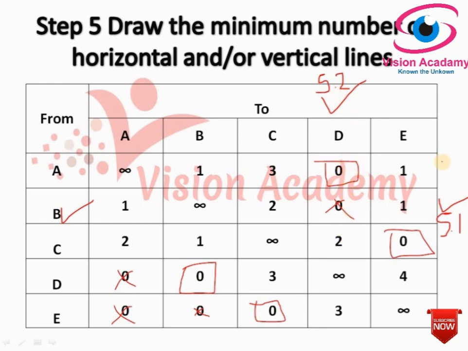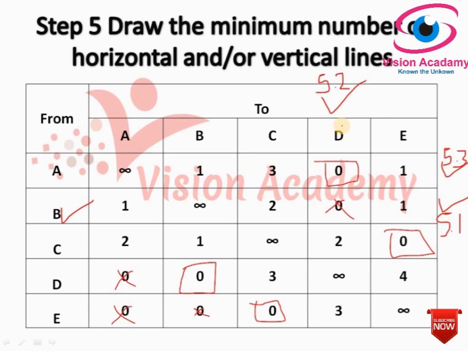Okay, I will tick mark this row. In the D marked column, there is an assignment in the first row. I have ticked this. So this is step 5.3. Now after all, step 5.4.